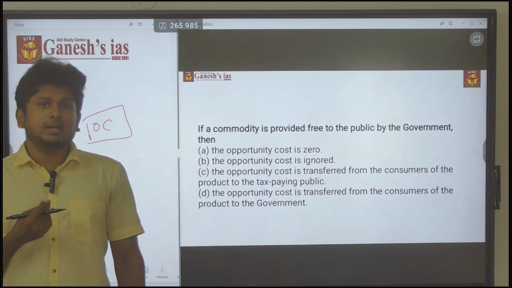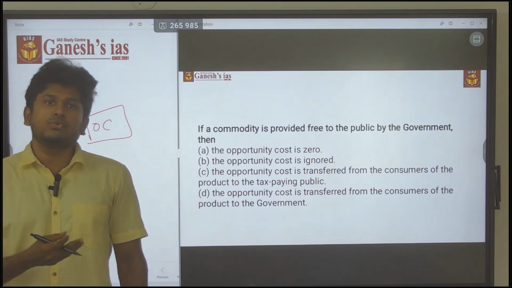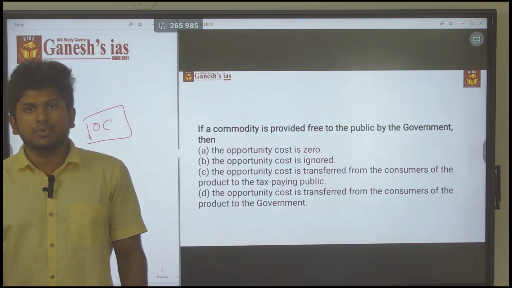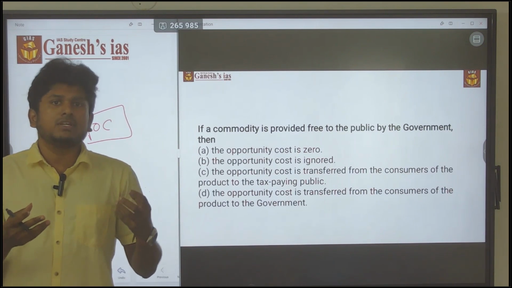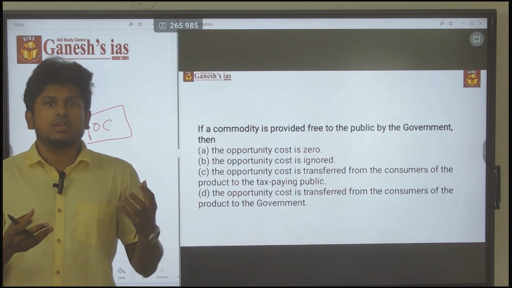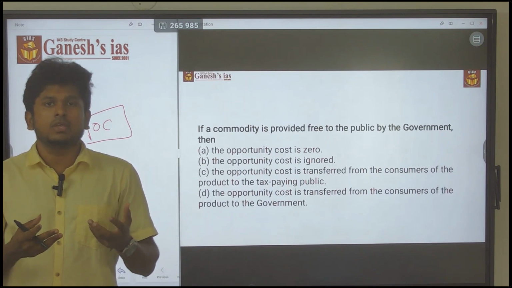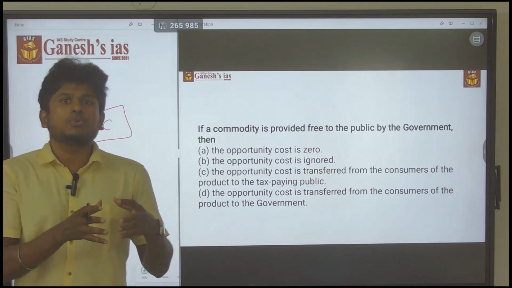With that 100 rupees, either I can buy junk food or I can buy fruits. If I buy the junk food, I am going to lose something: the health benefits of the fruits. Now I am going to lose it. That is called opportunity cost.